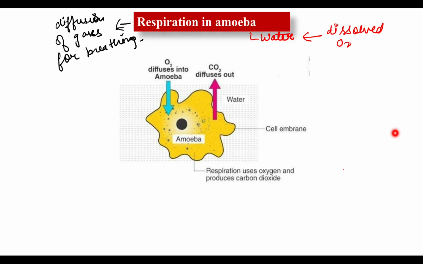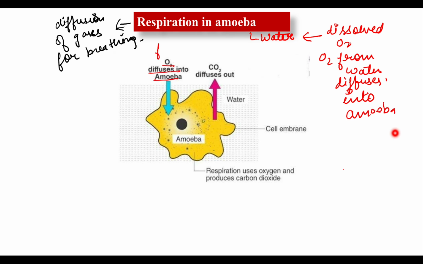Now the oxygen from water diffuses into the body of amoeba. Look at the diagram now. Here it is written already. So oxygen diffuses into amoeba from water. Now how does it diffuse in? Through the cell membrane.